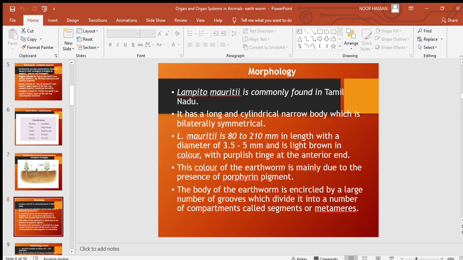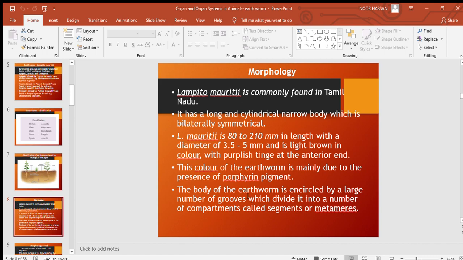This color of the earthworm is mainly due to the presence of a pigment called porphyrin. The body of the earthworm is encircled by a large number of grooves which divide it into a number of compartments called segments or metameres.